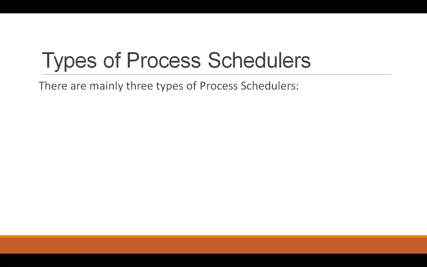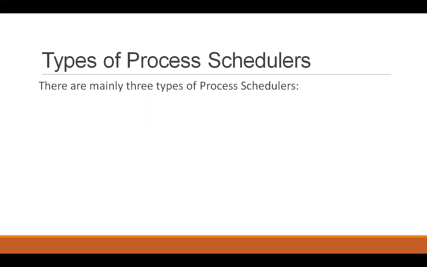Then we have to study the different process schedulers. Now remember, a process means a program has to move between three different places. It was installed in the hard drive. We have to load it into the RAM. Then we have to move it to the processor from the RAM. Then there is one more case: if your RAM is overcrowded, if your RAM is full, you have to move some of the contents of the RAM back to the hard drive so that you have some space in your RAM. So there are three types of transfers that the process has to face.